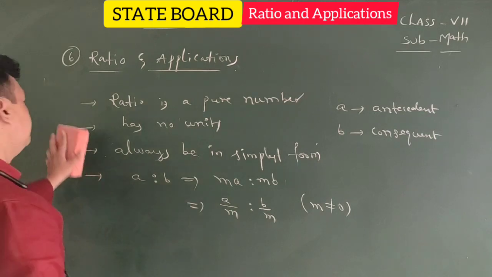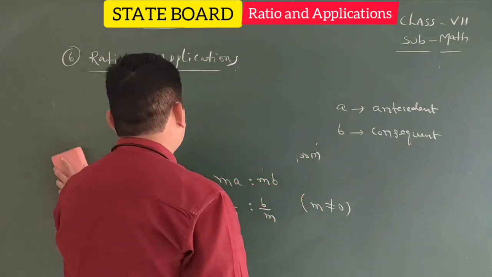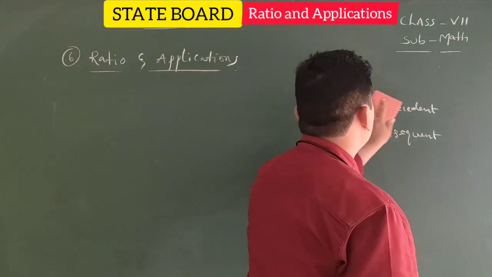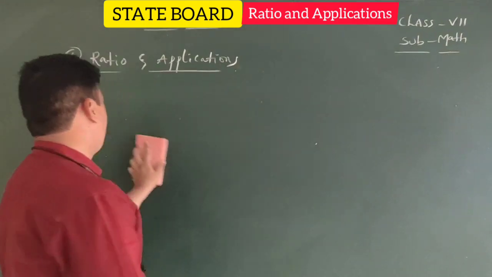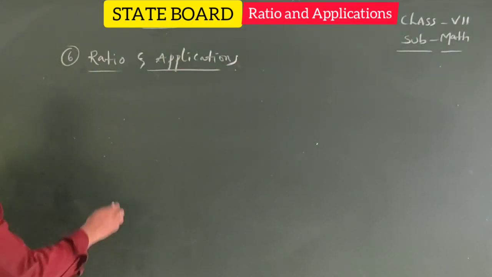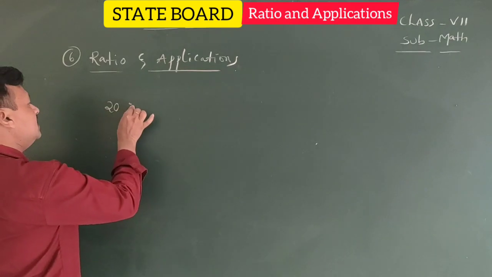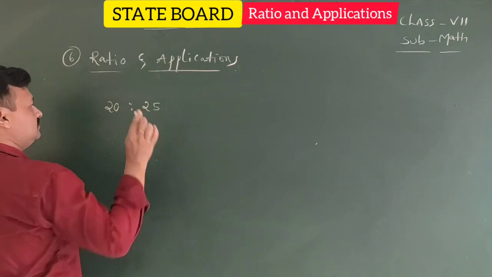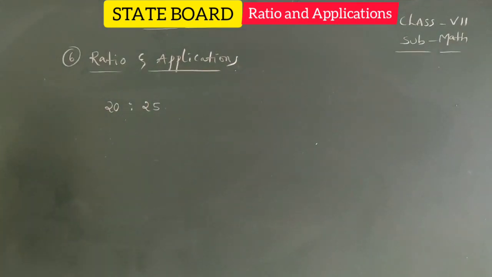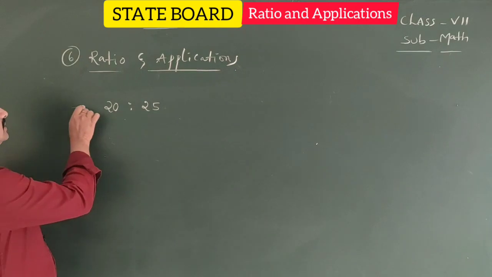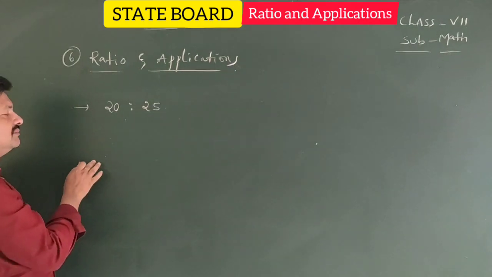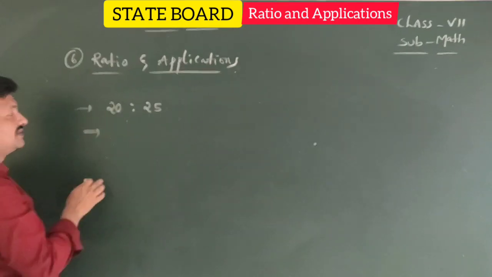Here 20 is to 25, they give. Is this considered a ratio? Yes, but it is not in simplest form. We need to convert it to simplest form. Ratio should always be in simplest form, I said.